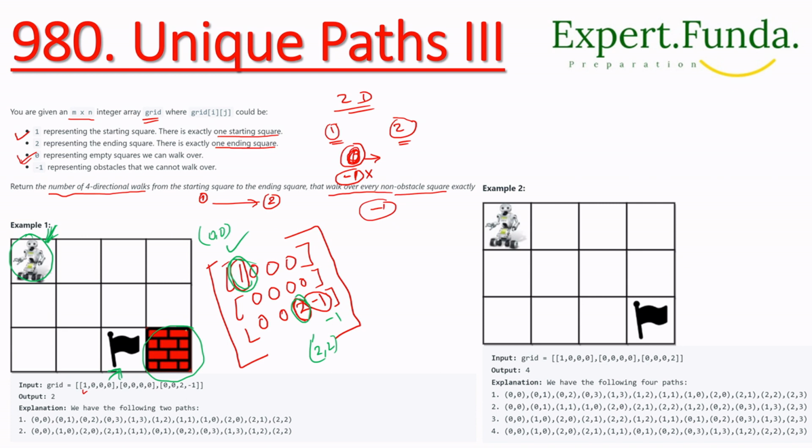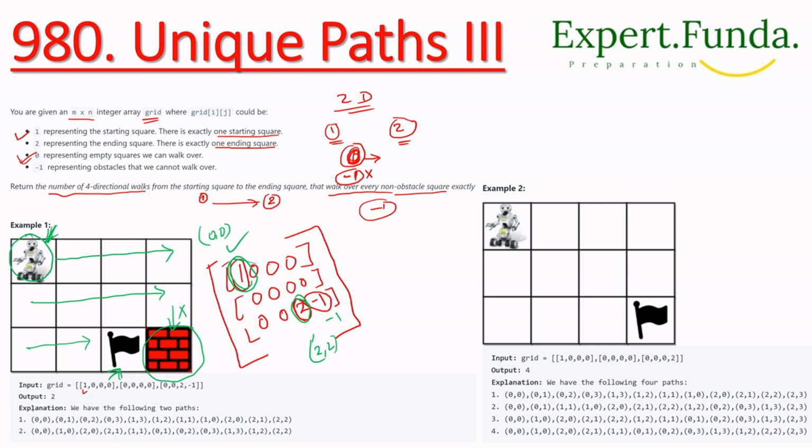Now we have the path to follow. What is the path we have to follow? We'll start from 1, so he can walk in this direction. In this direction he can walk, but when we come here he cannot walk here, correct? He cannot walk there, but he can walk in this direction.